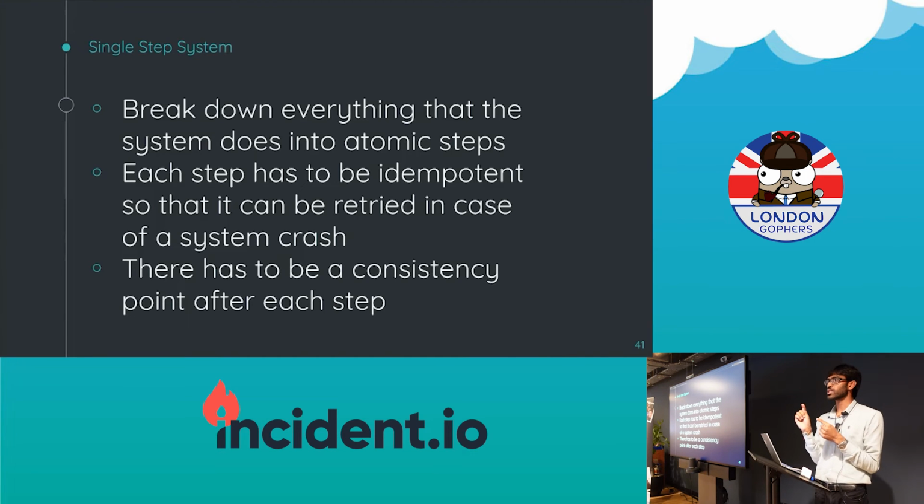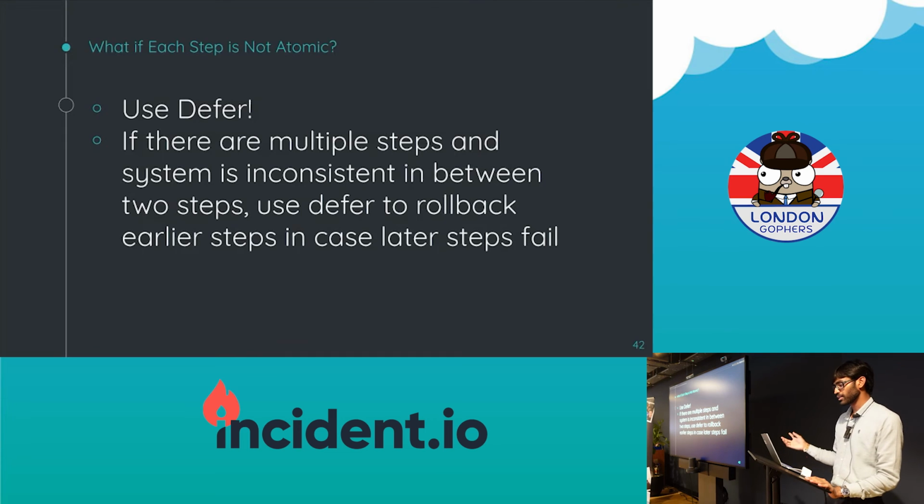But it's not easy to have atomic steps. That's the hard part. If you ensure that, you will have a consistency point after each step, and you're good to go. So finally, what if I don't have atomic steps? What if I have multiple steps? Let's say I get a request that is supposed to do two things, write to a database and also to a queue. Now it's not atomic anymore. So what do you do? You can use Differ in those cases, and it will help you build consistent systems.